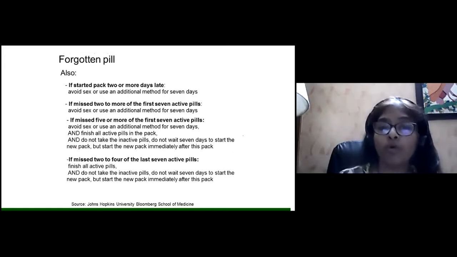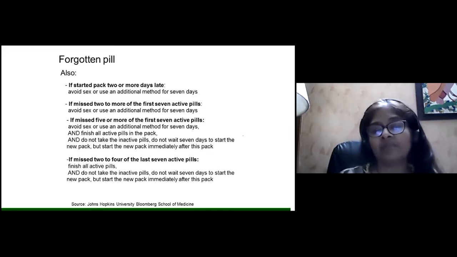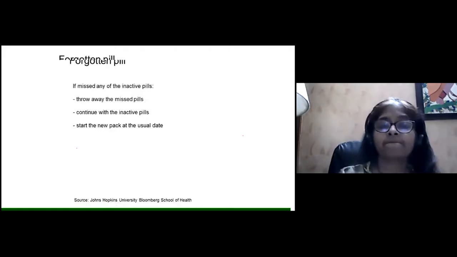If she misses 2 or more of the first 7 active pills, avoid sex or use an additional method for the next 7 days. If you have missed 5 or more of the first 7 active pills, we have to just stop it so that she gets a period and then start a new pack. And if she misses 2 to 4 in the last phase of the 21 pills, then finish all the active pills. They will inadvertently have some spotting, so complete the whole packet, wait for the period, and then start a fresh packet. If she missed any of the inactive pills, she can throw away the missed pills, continue with the inactive pills, or start the new pack on the usual day.